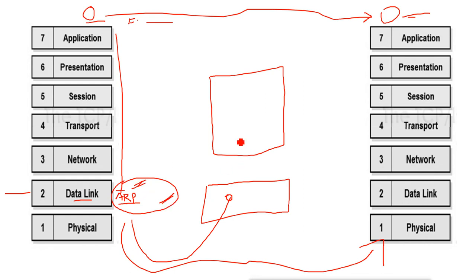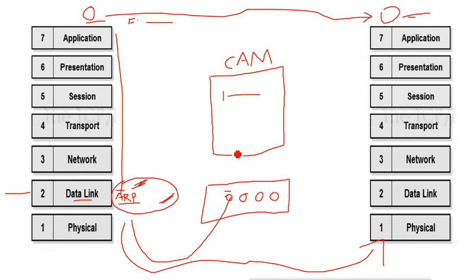So it checks the source, okay, and the destination: where is the destination, to which port of the switch is the destination MAC address connected? Now because the CAM table is empty when you start the switch for the first time, what does the switch do? It creates the MAC address table there. It adds the source MAC address to this port. That means the switch says port 1 has this MAC address. Now the MAC address of this machine will be entered here, but other machines' MAC addresses are not there.